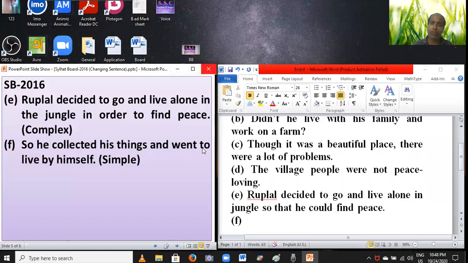Students, you have to set "to" instead of "and", and you have to set B1 instead of "went". First you have to write, so he collected his things.